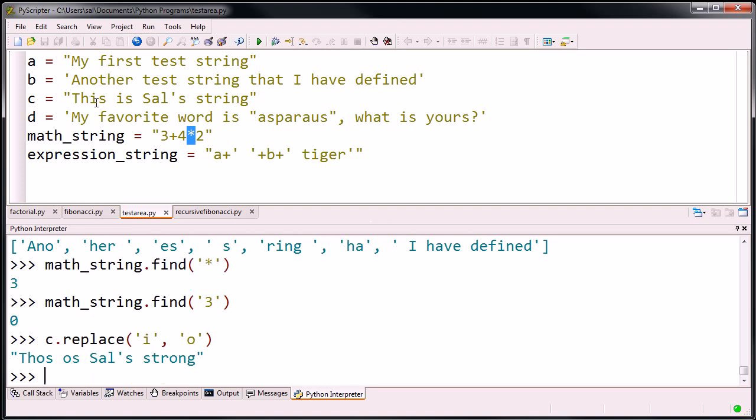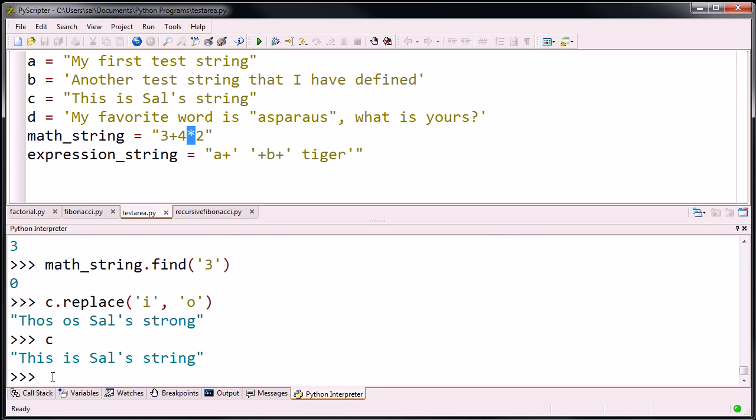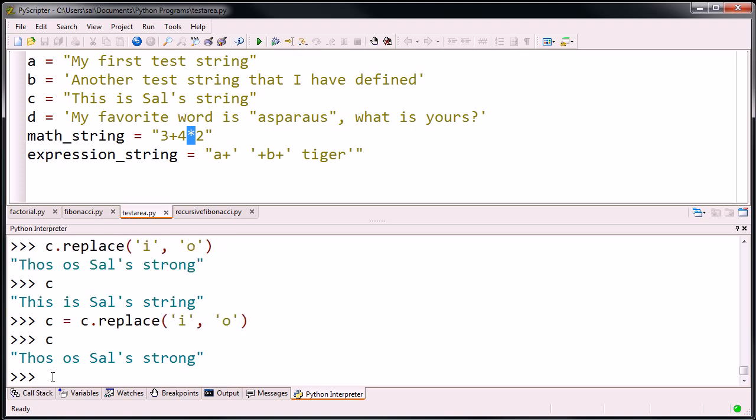So there you go. This is Sal's favorite. This is Sal's string. When you replace it with o's, and I want to be clear, it didn't change string C. It created a copy of C with the i's replaced by o's. So then it became "das os Sal's strong." It sounds like a Nordic language of some kind. And just to be clear, C did not change. But if I said C equals C dot replace, and replace the i's with o's, then C has changed to "das os Sal's strong."